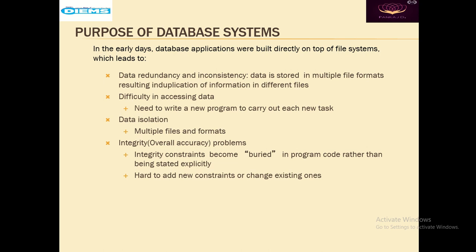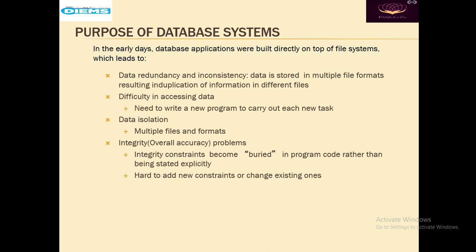So in early days, database applications were built directly on the top of the file systems, right, which leads to data redundancy and inconsistency. Data stored in multiple file formats, resulting in duplication of information in different files. Difficulty in accessing the data. Need to write the new program to carry out each new task. Now in database systems, no redundancy and inconsistency is there, because there are some constraints that are applied on the database systems. In accessing also, we are firing different types of queries to access the required data at a required